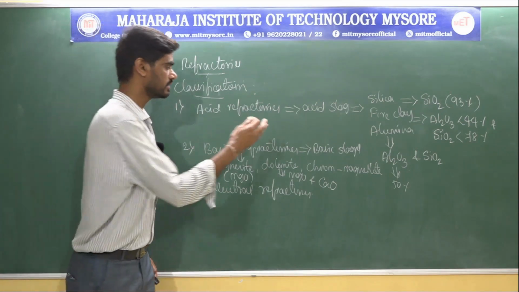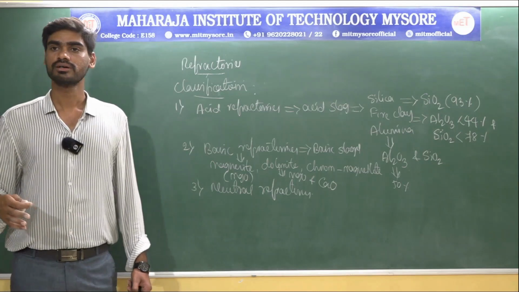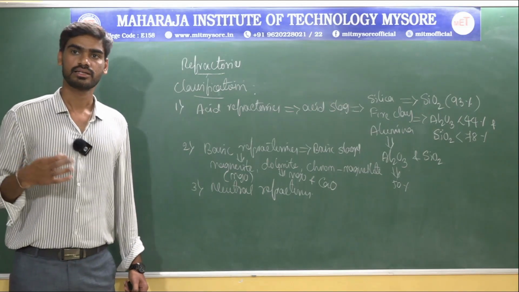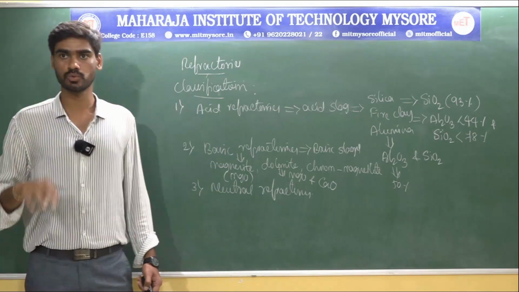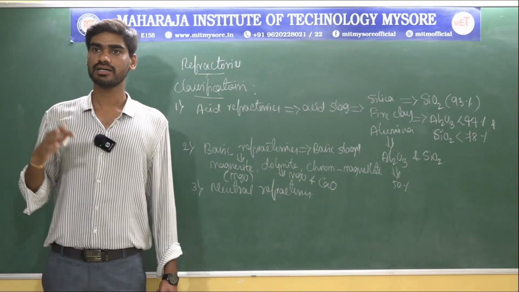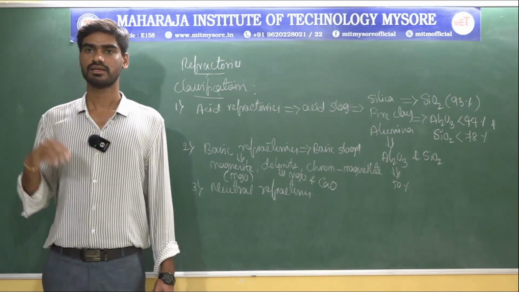When it comes to the third basic refractory, chrome magnesite refractories, there are two types: magnesia chrome or chrome magnesite refractories.